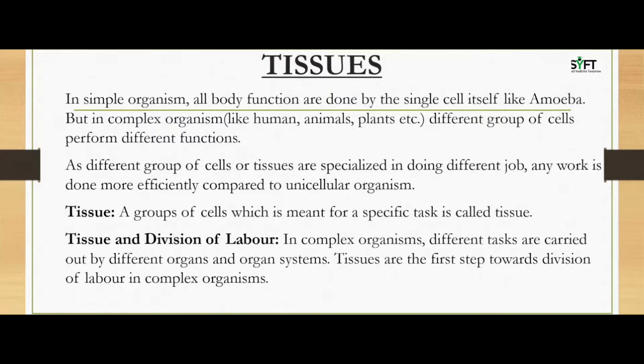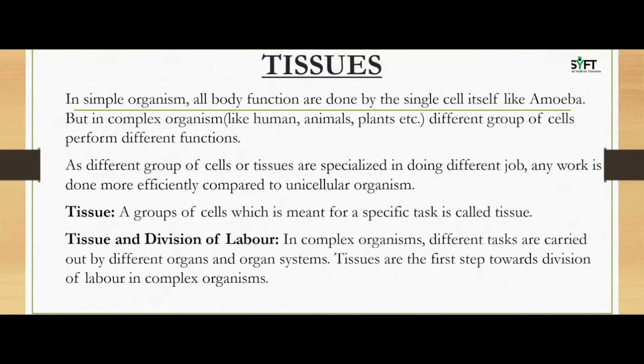Hey there! In this video, we will learn about tissues in multicellular organisms. In simple organisms like amoeba, all body functions are done by the single cell itself. But in complex organisms like humans, animals, and plants, different groups of cells perform different functions. As different groups of cells or tissues are specialized in doing different jobs, any work is done more efficiently compared to unicellular organisms.